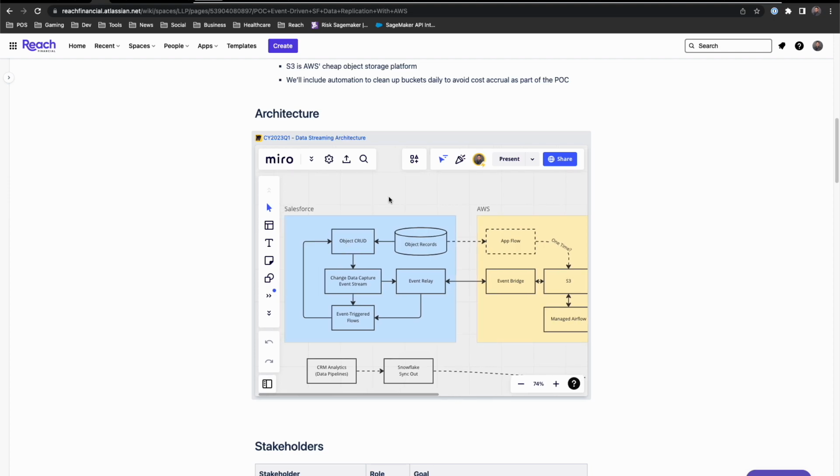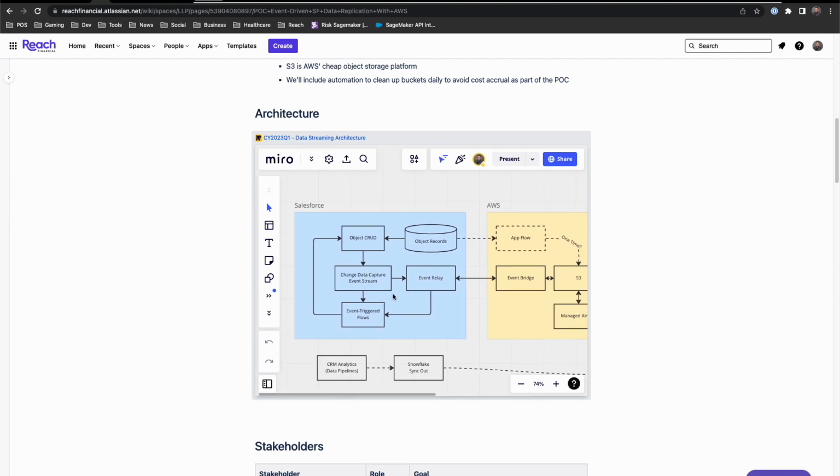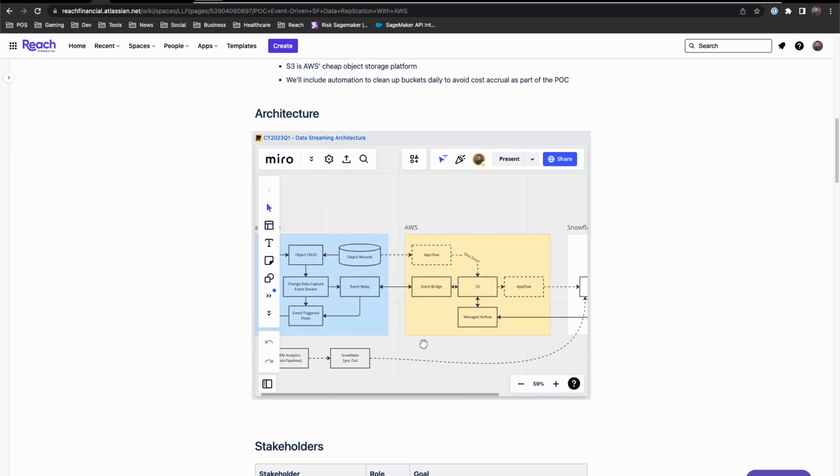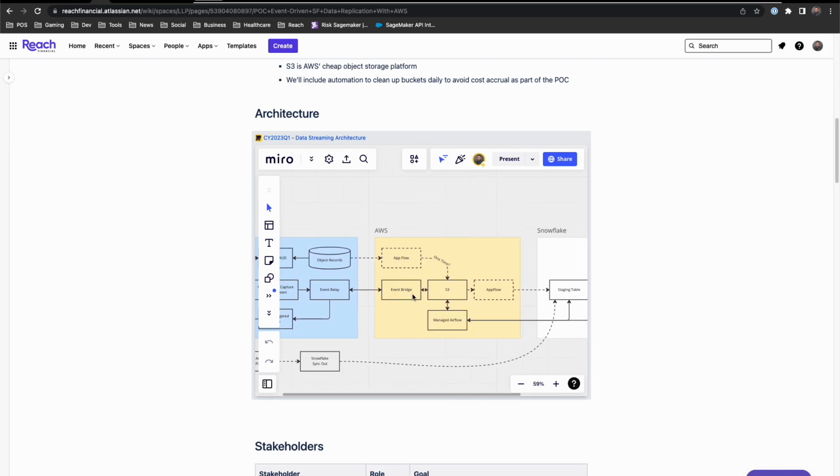What happens here is we can enable platform events on the Salesforce side to stream through the EventRelay to the EventBridge on the AWS side with simple configuration. This allows us to create a real-time stream of events between the two platforms, and in particular, of change events on records from the Salesforce side. So this means if one of our agents makes a change to a record, we can actually stream that change in real time through Salesforce's infrastructure into AWS, and then take all kinds of different actions on it.